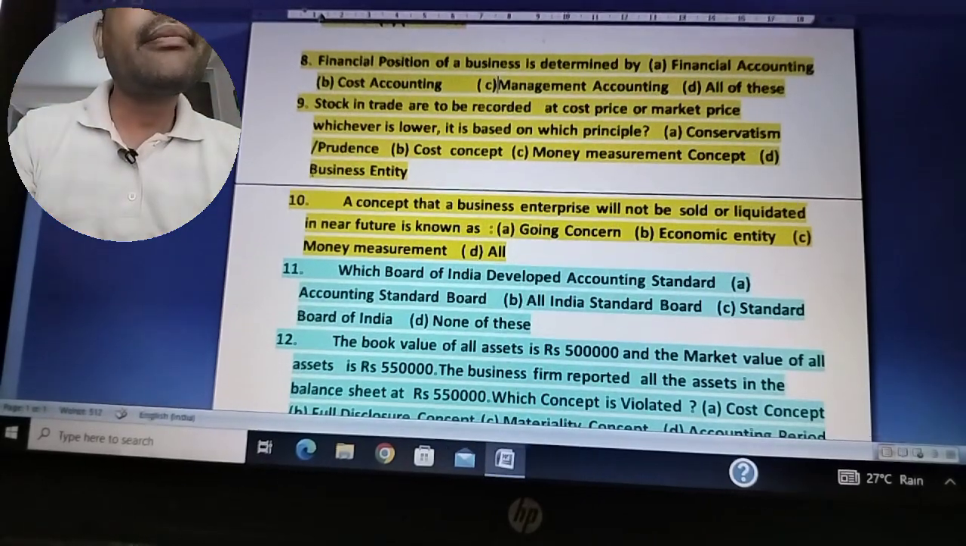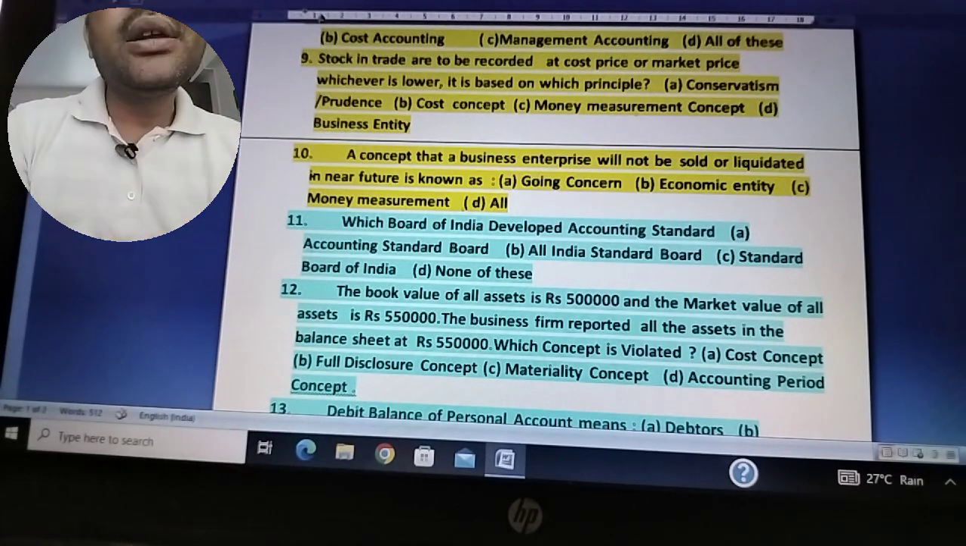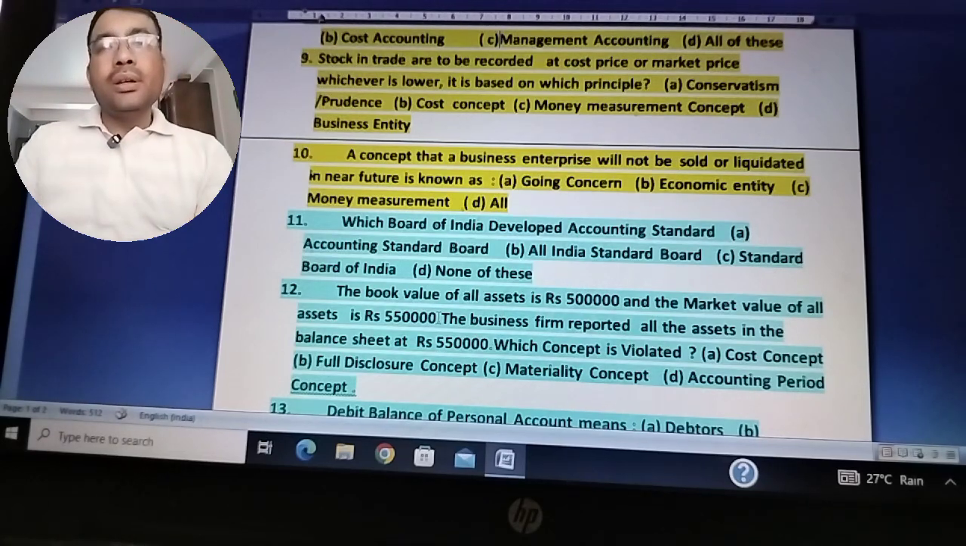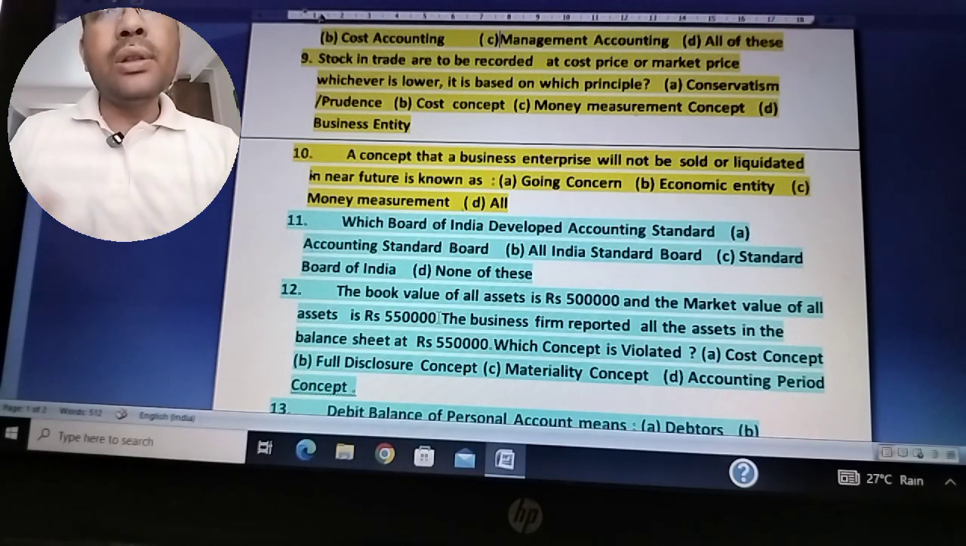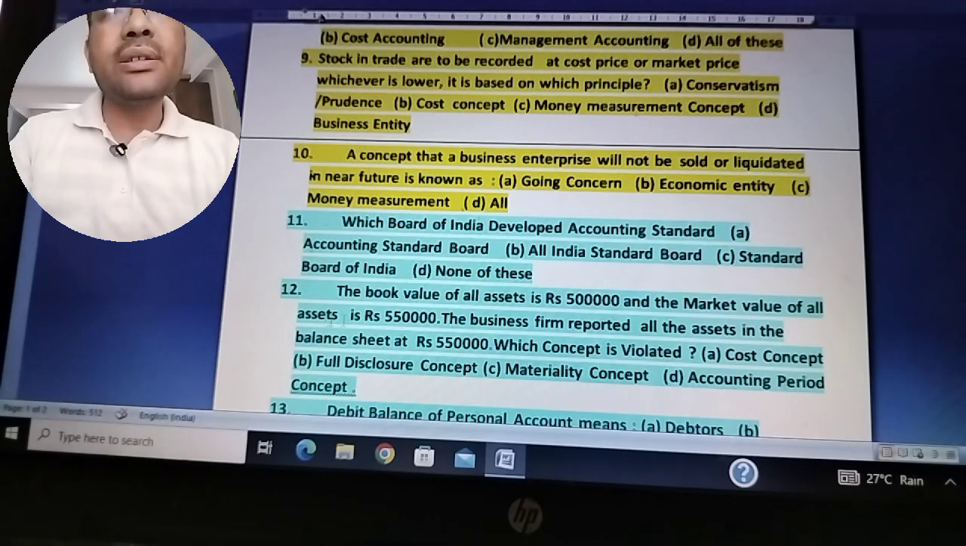See, question number 12: the book value of all assets is rupees 5 lakhs. Book value means the cost of the asset minus depreciation. It's also known as written down value or depreciated value. And the market value of all assets is 5,50,000. So market value: if you sold all the assets presently you would get 5,50,000, but they are shown in the books at rupees 5 lakhs. Your market value is greater than the book value.